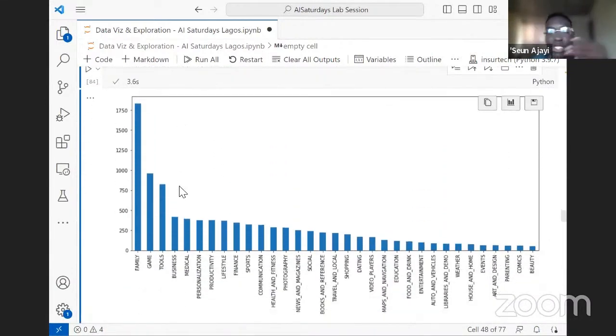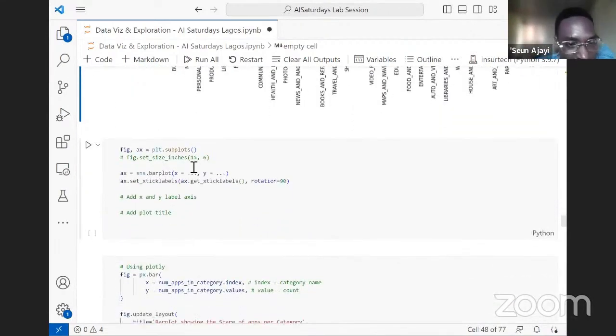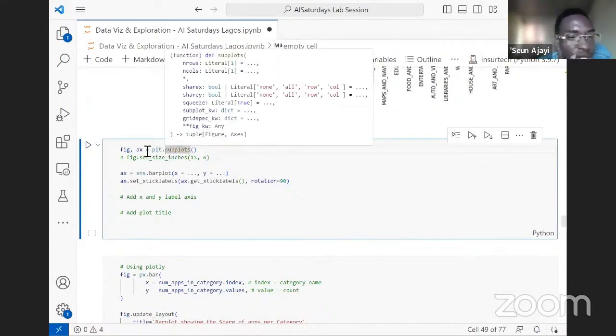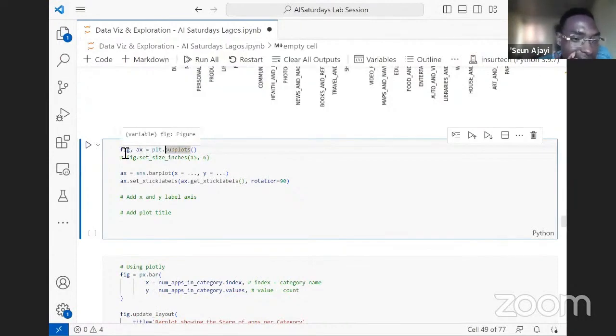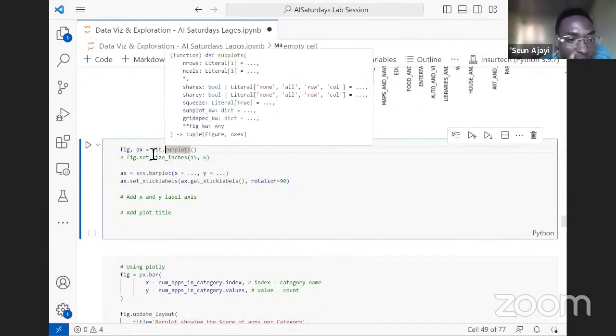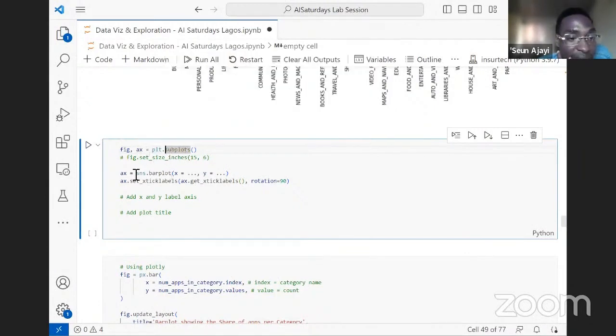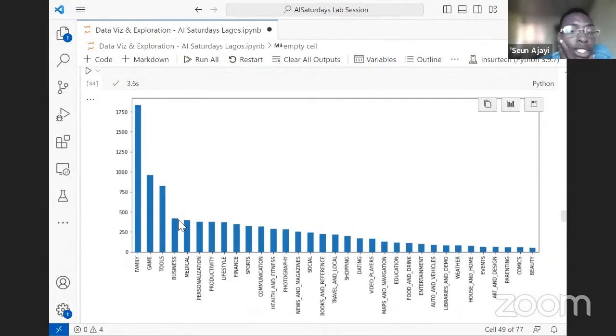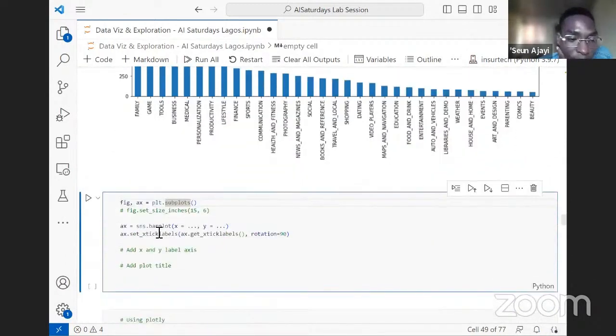Now let's attempt using Seaborn and see what the visuals will look like compared to what we did earlier. Now we'll be creating a subplot. This is just so that we can access the axis and the figure, so just take the syntax as it is. Then we'll be using a bar plot. This is a bar plot from Pandas, but we have to pass it explicitly here in Seaborn.